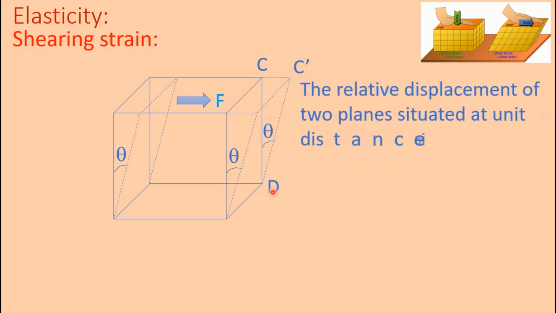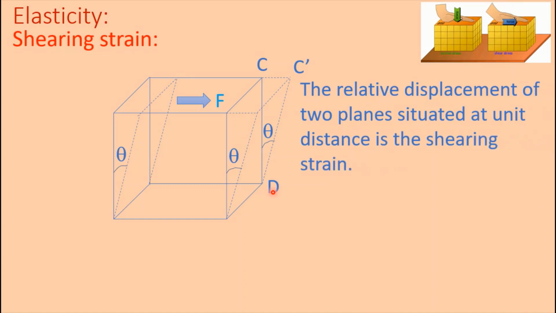The relative displacement of two planes situated at unit distance is the shearing strain. Here relative displacement is C C prime. Original position is C and new position is C prime. Therefore, the lower surface or base is here and the upper surface is displaced, and the amount of displacement is C C prime.